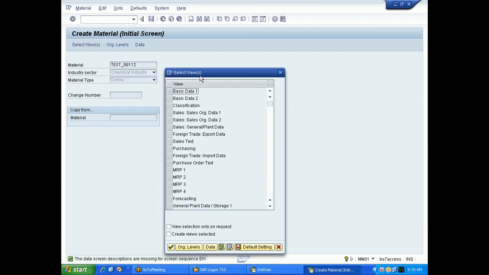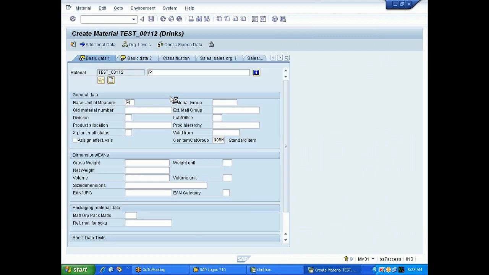So it's giving another screen, right? Here I need to do some user interaction. I'm selecting two views, and I'll press enter. Here it is asking me for other details: tell me the material description, in which units you will measure, and so on. Every screen, I need to enter some information like this. All this information will go and be stored in a table.